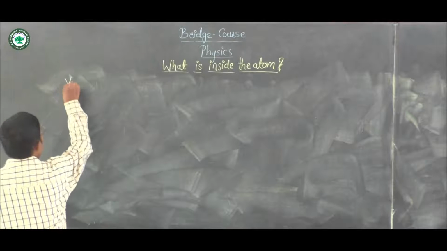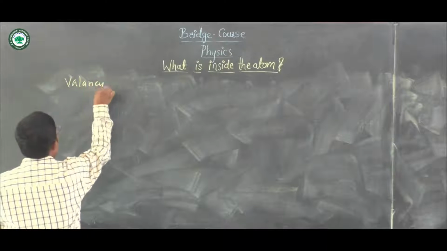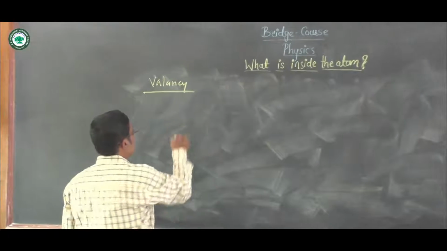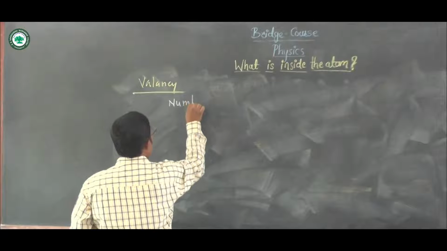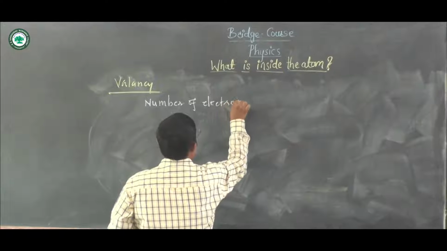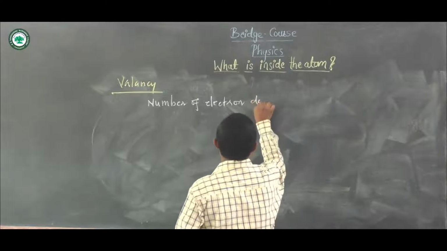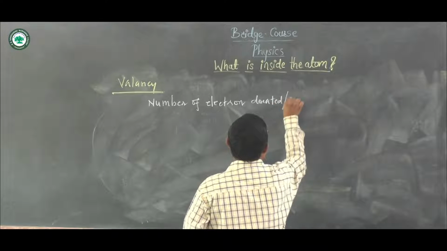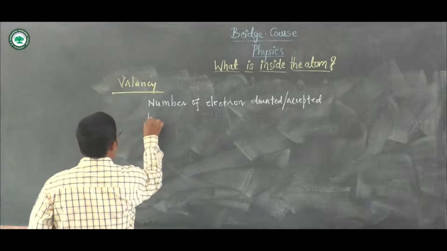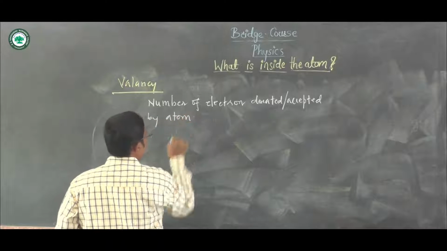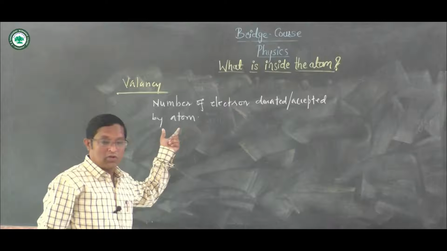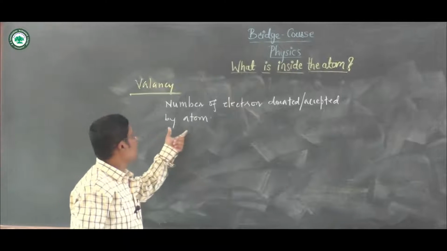बघूयात नेक्स्ट कन्सेप्ट. After the electron configuration, valency is nothing but the number of electrons donated or accepted by the atom. The number of electrons either donated or accepted by the atom is called the valency of that atom.